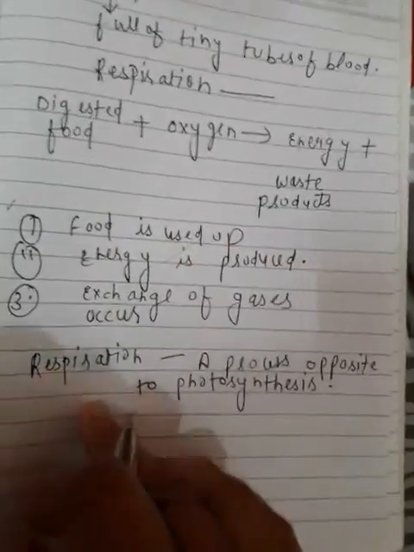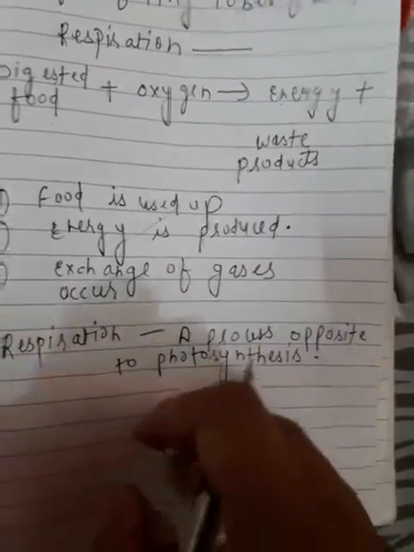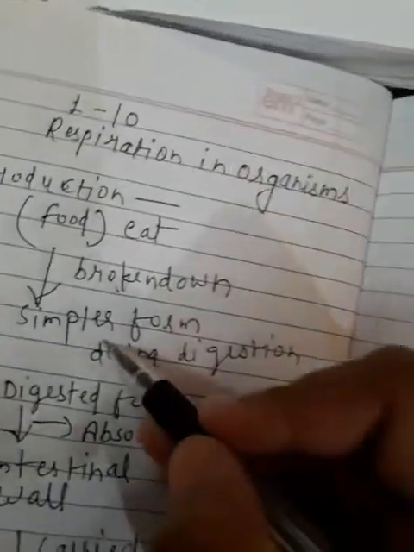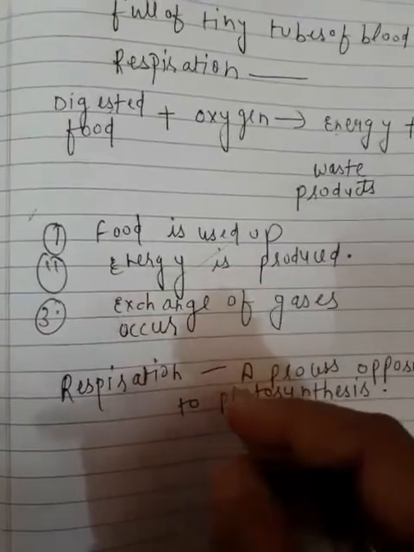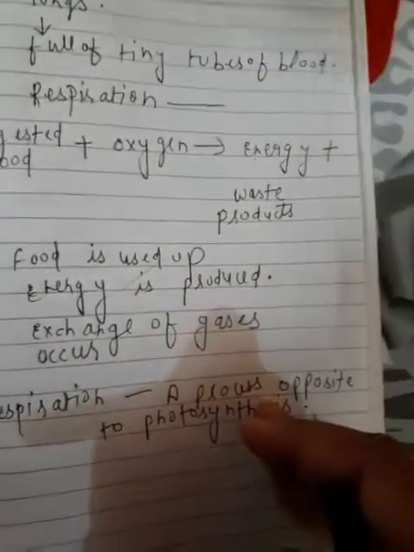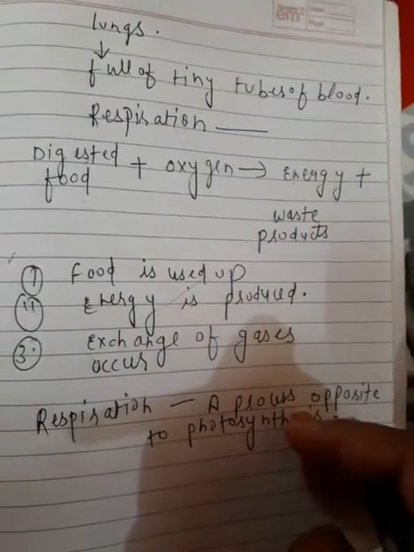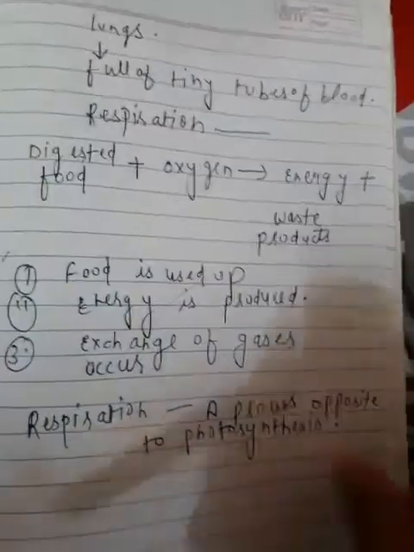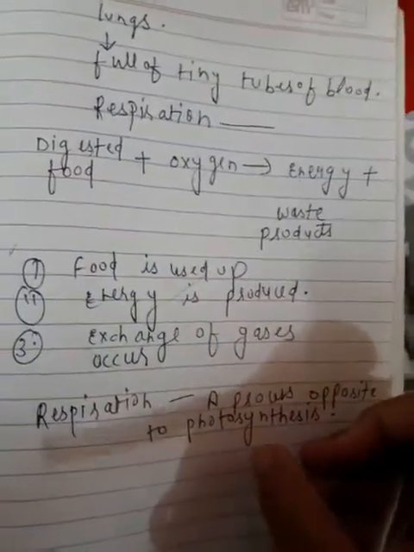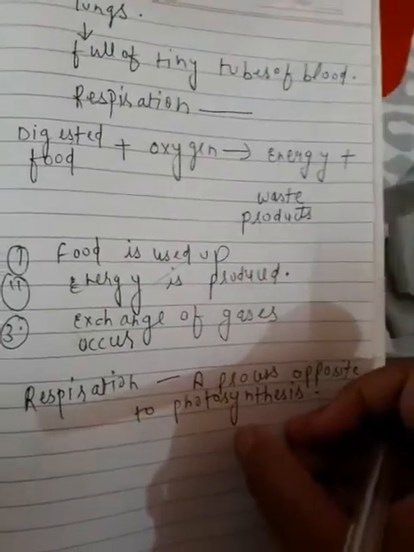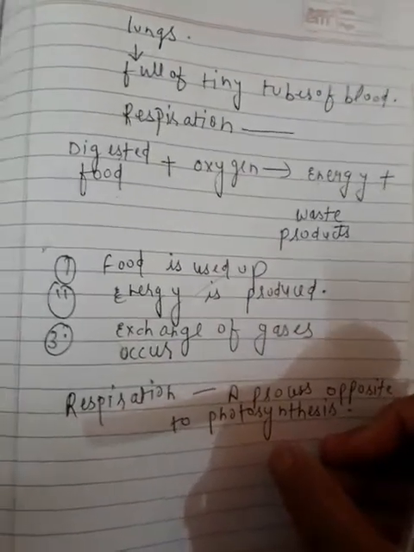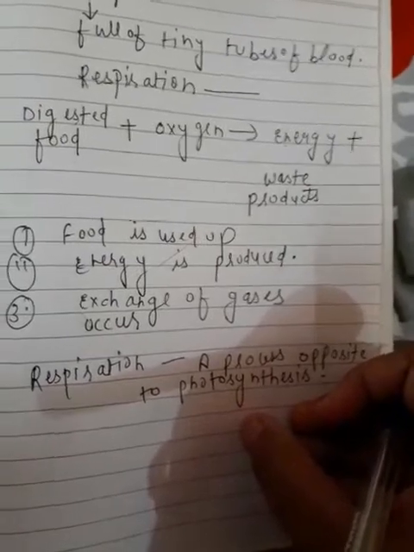We know that respiration is a process in which food is broken down into simpler forms. Photosynthesis, on the other hand, is a process during which food is synthesized from simpler molecules. Energy is produced during respiration, while energy in the form of sunlight is required during photosynthesis.